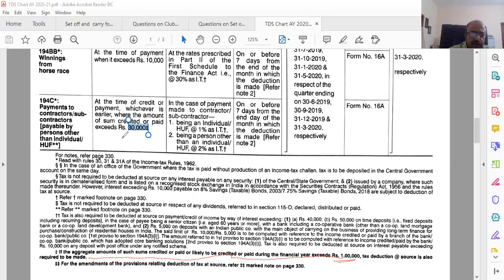So that is not a single payment. Even if it crosses 1 lakh during the year, it is required. Tomorrow, when you do articleship, this is going to be a major issue which you have to be very clear about. So better start doing it. Later on, once you get hold of this, try to read these notes also.